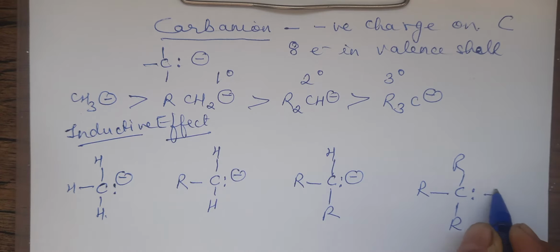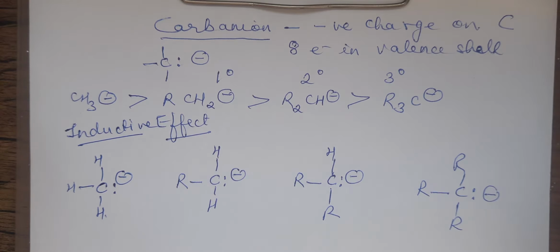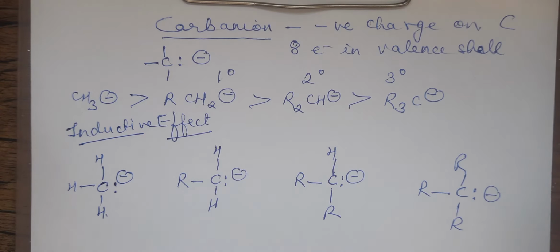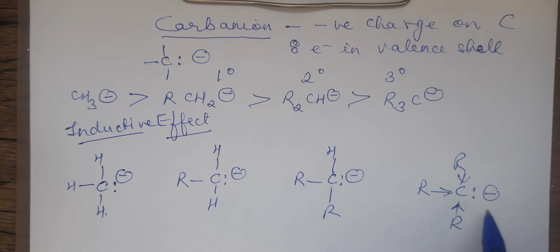So let's talk about the inductive effect. You know the alkyl radical always exhibits the plus I effect. In the last structure, there are 3 alkyl radicals attached and they are all pushing electrons towards the carbon atom. The carbon atom itself has a negative charge. Three alkyl radicals pushing electrons towards carbon means the negative charge is becoming more.